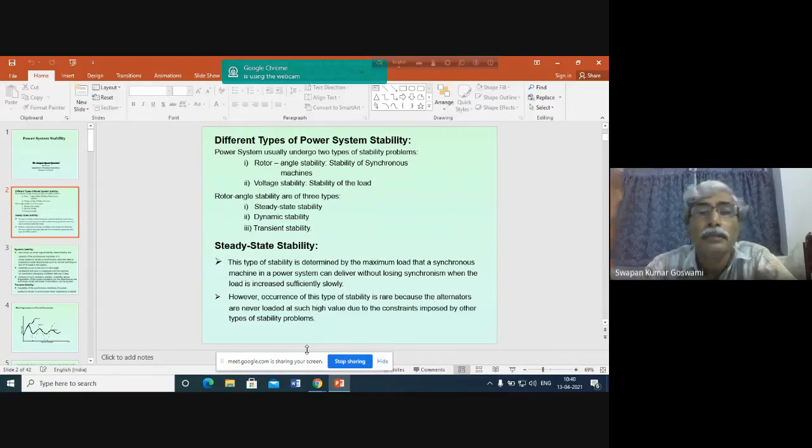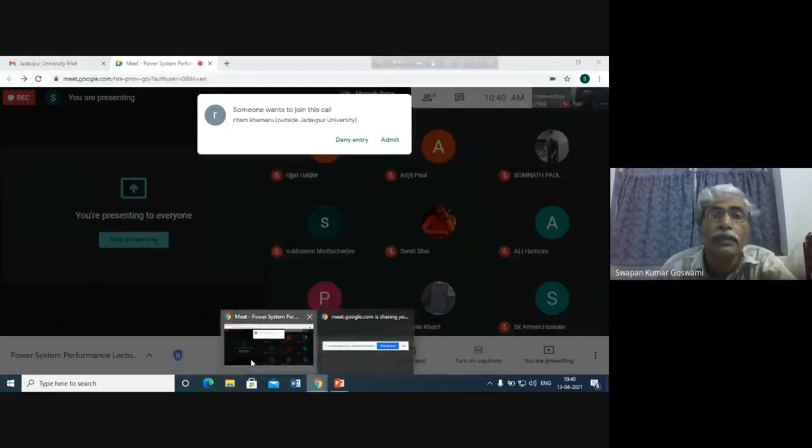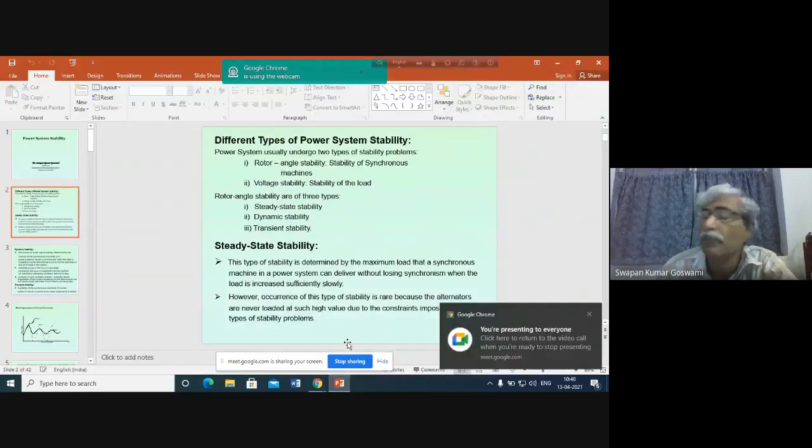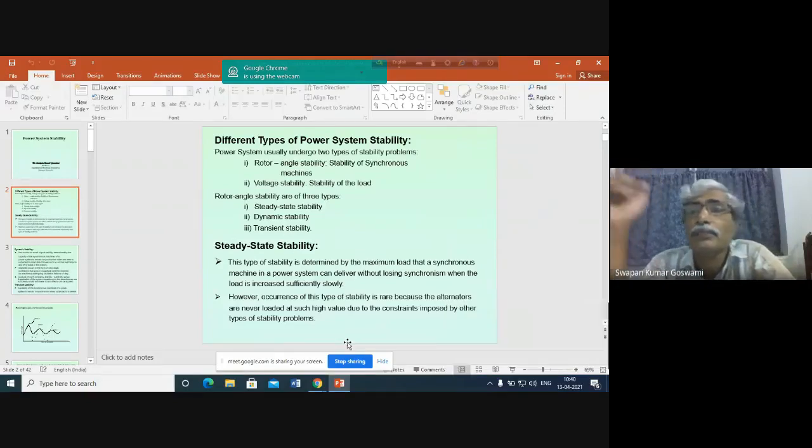And the ability of the system to supply reactive power became a major problem because you know that voltage and reactive power are strongly coupled. We have discussed this. So if you cannot supply reactive power as the load increases, then there will be a reduction in node voltage, and this reduction, because of the presence of dynamic load in the system, may result in the collapse of system voltage. So this problem is called the problem of voltage stability.